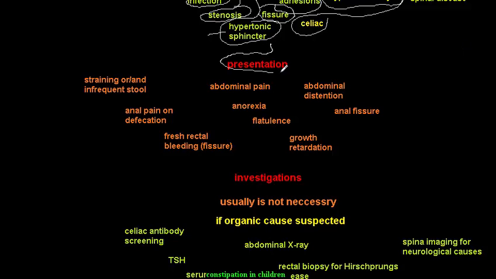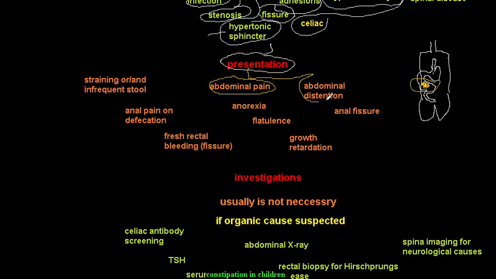Now, the presentation of constipation. It is easy to expect the presentation. This is the esophagus, this is the stomach, and this is the colon. I know I'm not very good at painting, but it is okay. If you have stool in there that is impacted and you have constipation, first that will cause you pain due to the distension. So you will have abdominal pain and abdominal distension.